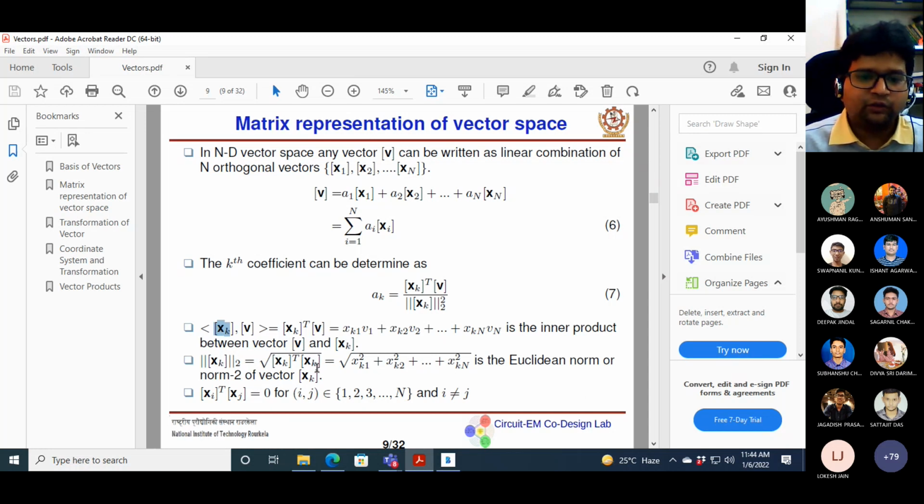That is basically the norm of that vector. And the property of orthogonality means that the ith vector and the jth vector have an inner product between them that is 0. That's why we say that this vector set is orthogonal to each other.